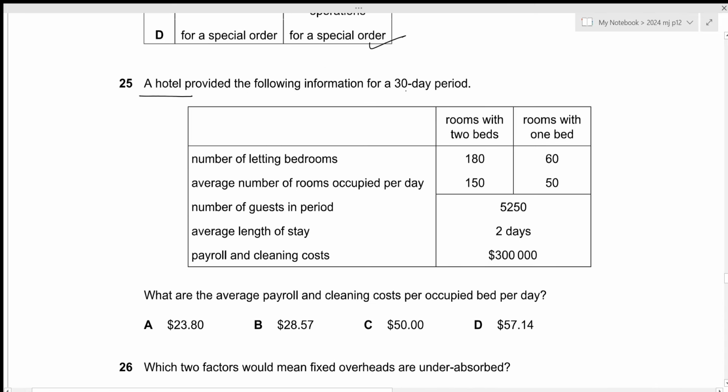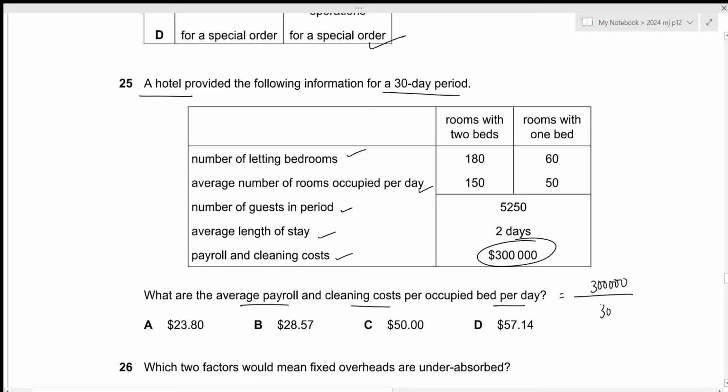A hotel provided the following information for a 30-day period. Okay, we have rooms with 2 beds, rooms with 1 bed, number of letting rooms, average number of rooms occupied per day, number of guests in the period of the 30 days, average length of stay, payroll and cleaning cost. What are the average payroll and cleaning costs per occupied bed per day? So we can start with the total of the payroll and cleaning cost for the entire 30 days, which is 300,000.